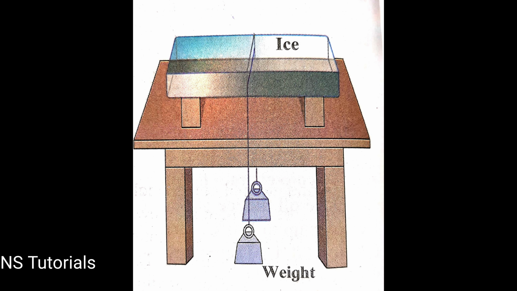As you can see in this model, we are taking an ice slab and we put equal weights at the two ends through a metal wire. So we hang this metal wire and attach two weights at both the ends. So students, what is the possibility that could happen over here? The metal wire would cut the ice into two equal halves, but here that is not the case. The metal wire penetrates inside the slab and cuts the piece from the top.